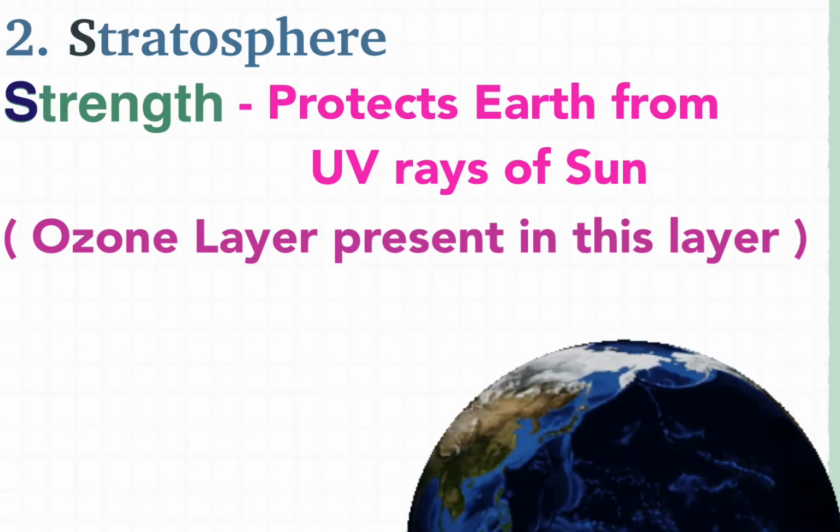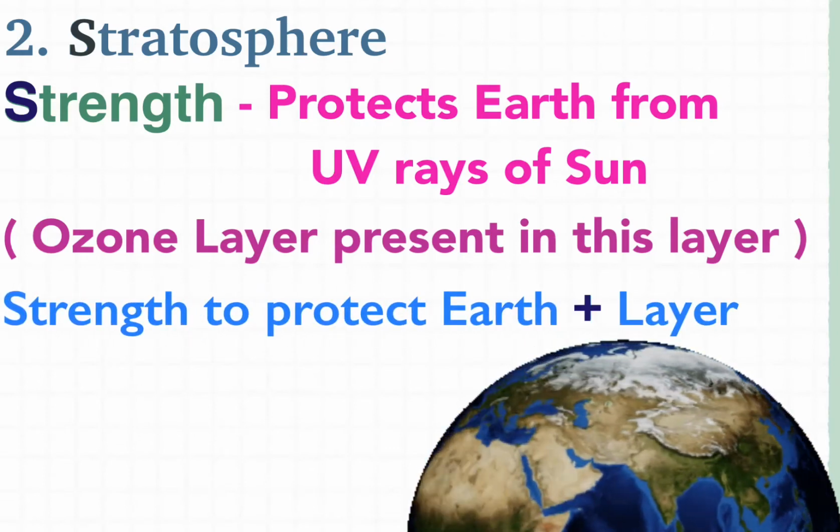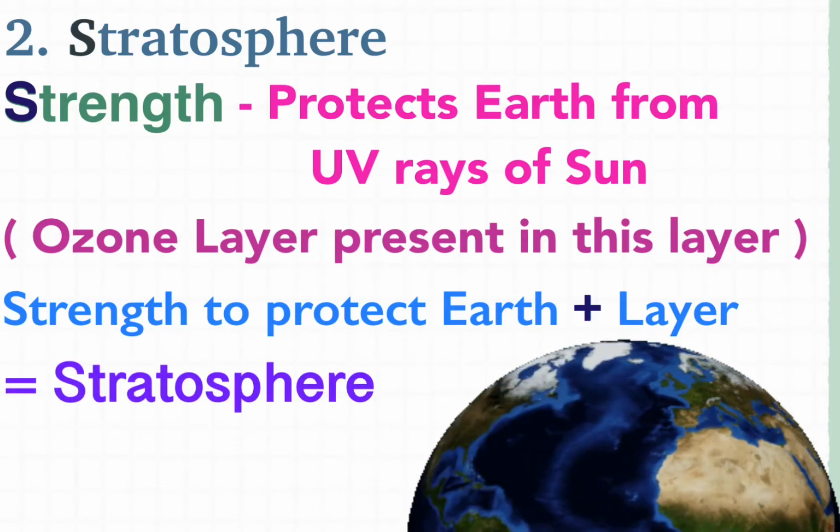Now again, here sphere means layer. So a layer which has strength to protect earth from the ultraviolet rays of the sun, and the layer which protects is the ozone layer.